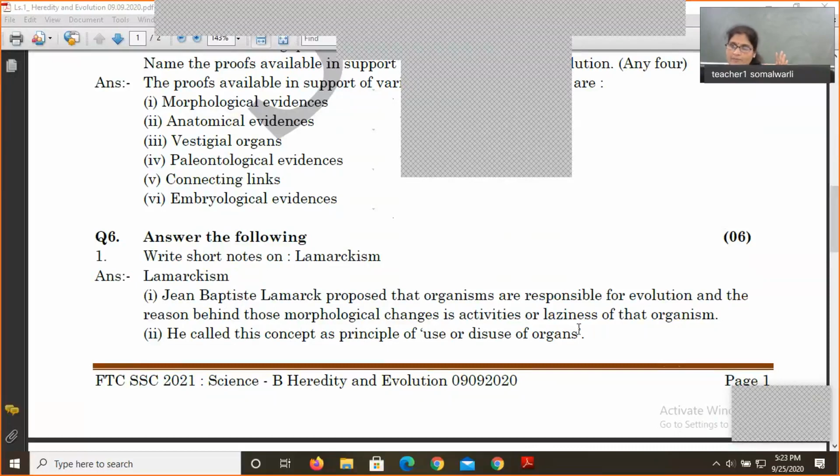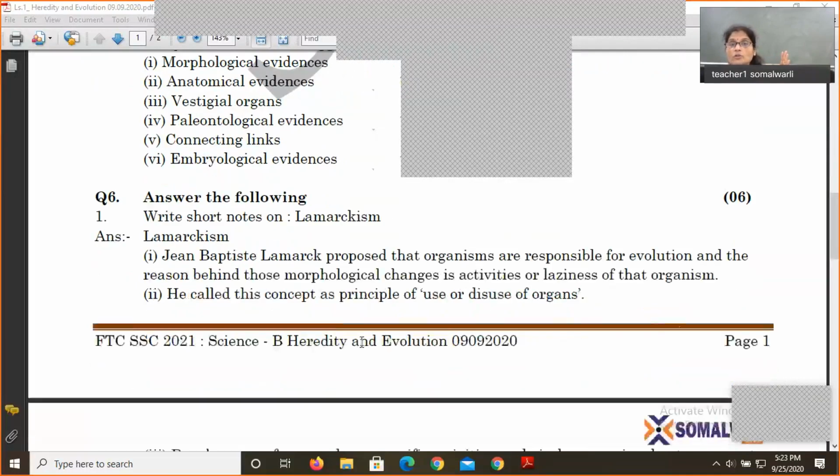These words must come. What was Lamarck's principle? Activities and laziness. And there are some more words: use and disuse. So he called this concept the principle of use or disuse. These are the keywords. You must use them in your answer: use or disuse of organs, and activities and laziness of that particular organism.